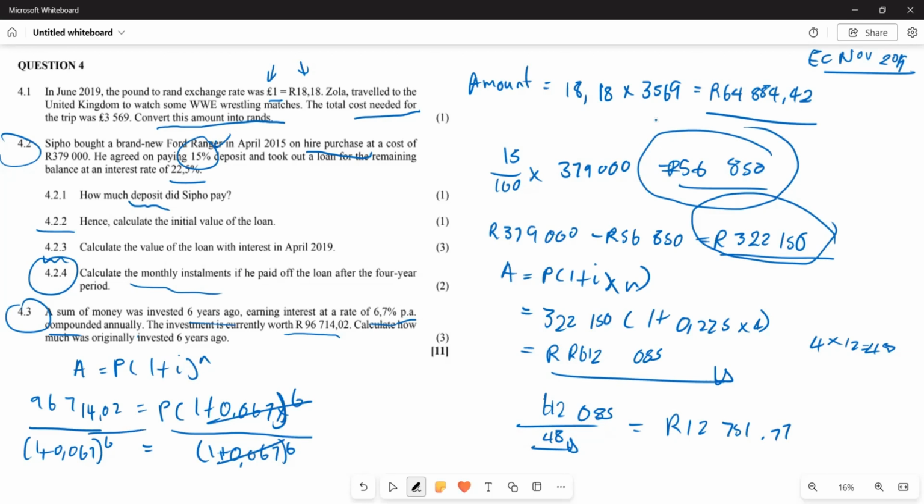And when you divide this value with that, the principal amount is going to be 65,539.49. So that is basically the initial value which was invested altogether.